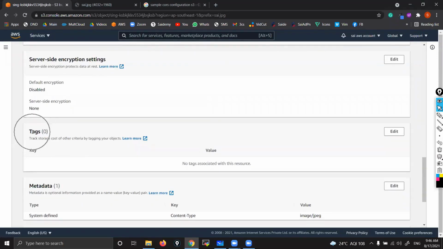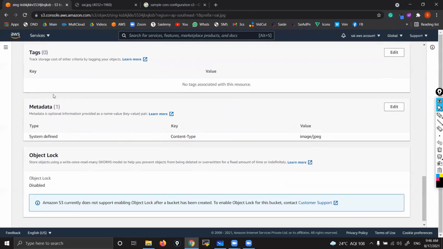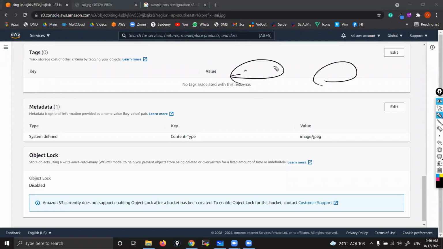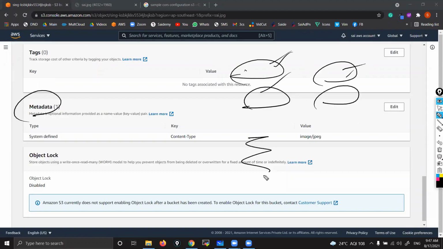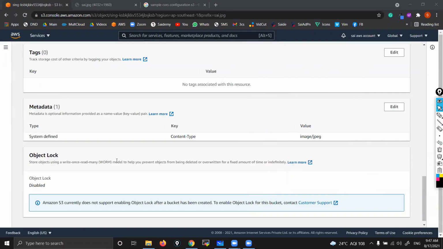Tags, giving complete information about this particular object. What is that object? So and so. Why I'm creating it, so and so, like that. Metadata is also kind of tags only, but with small differences. That also we are going to see. Simple. What actually happens? In tag, we give key and value, like name so and so, purpose so and so. So key and value we give both, but in metadata there are predefined keys. Predefined. We just need to give the value only. That's the difference.